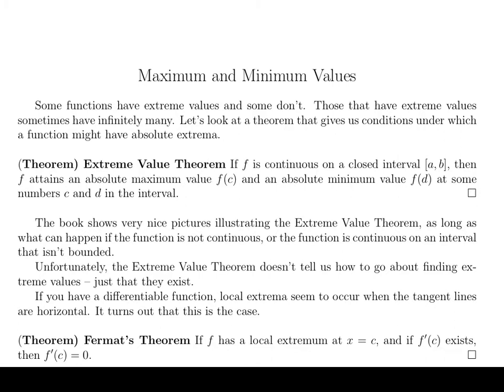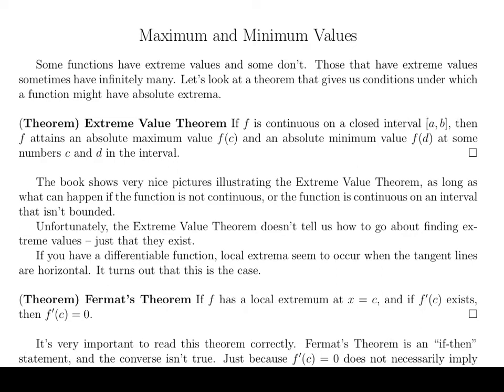So we can encapsulate this with something called Fermat's theorem. This says that if f has a local extremum, that is a local maximum or a local minimum at x equals c, and if the derivative happens to exist, then the derivative will be equal to 0. I might point out that you should not confuse Fermat's theorem with Fermat's last theorem, which is something completely different and has nothing to do with calculus.